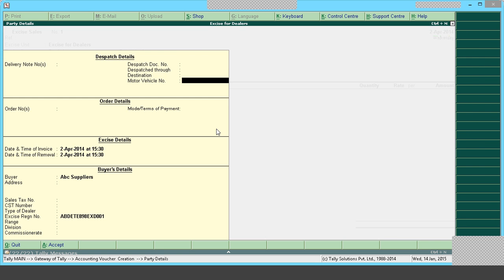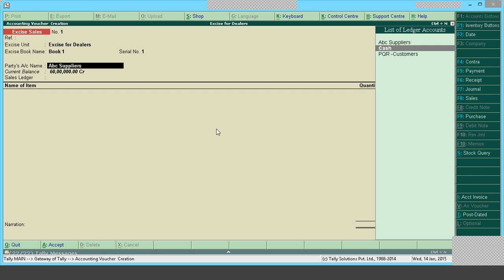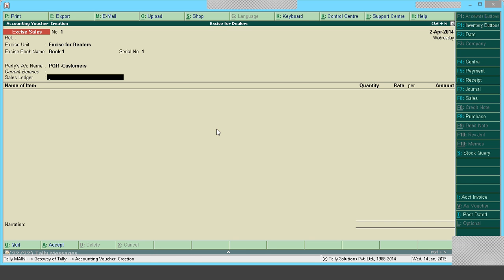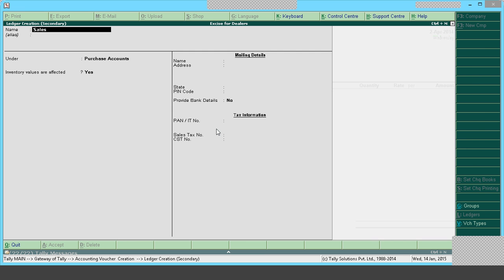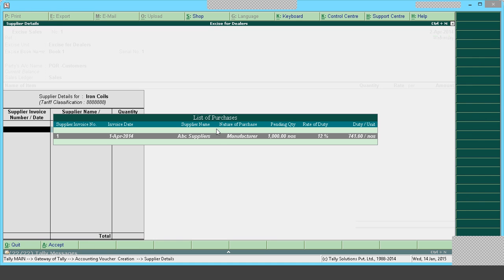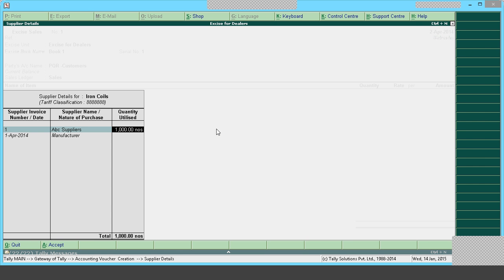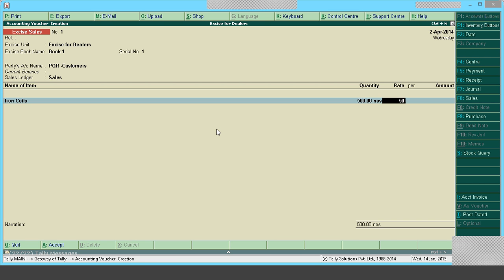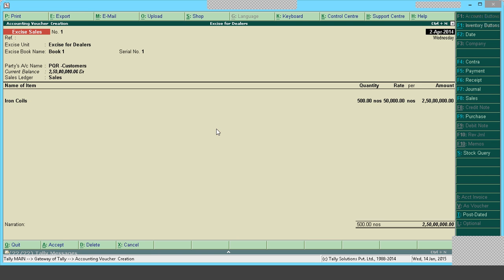Party is ABC supplier. Sorry, it's PQR customers. I'll create another sales ledger using the same shortcut key, Alt plus C. I go to the item column. So here are the purchase references. As was told earlier, Tally will take into account the tracking, purchases to sales, so here the tracking will be available. Suppose I am selling only 500 units, I'll specify 500. Okay, and I have saved the invoice.